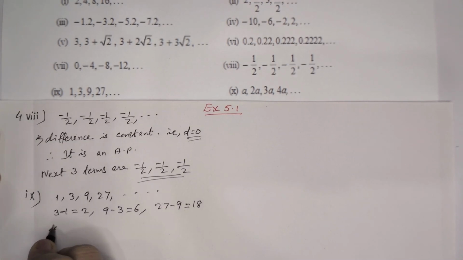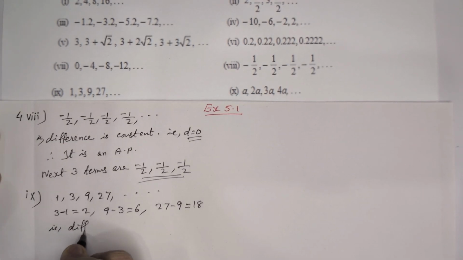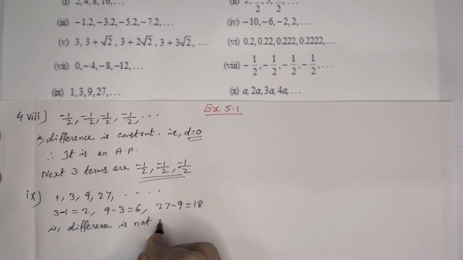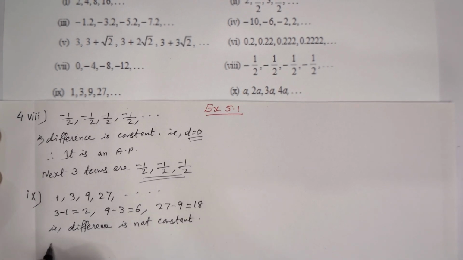So we can write the difference is not constant. Therefore, it is not an AP.